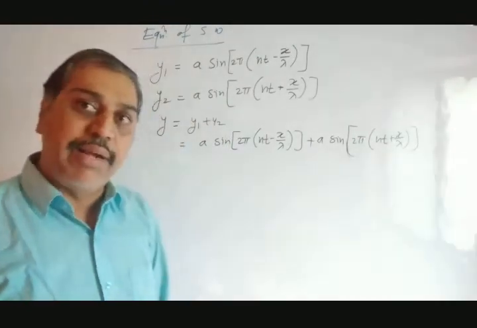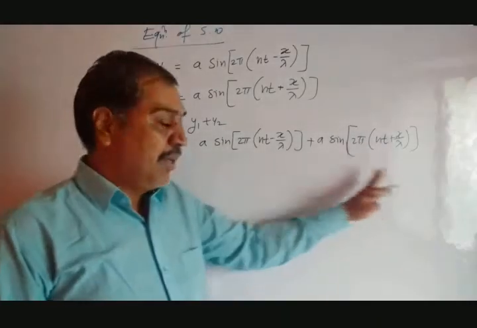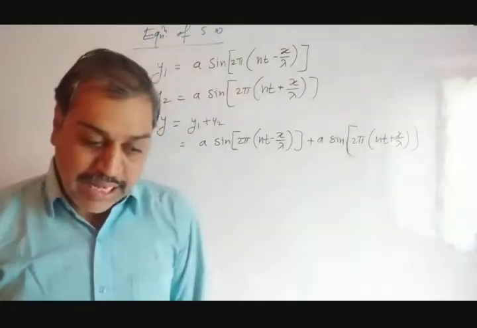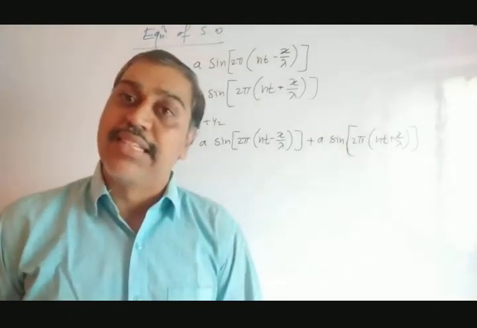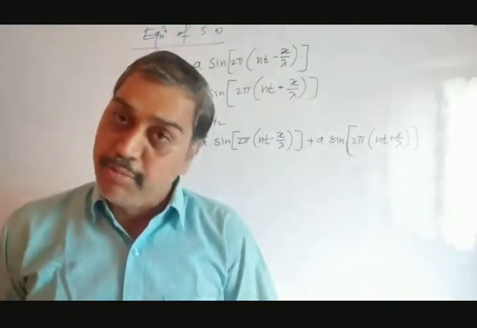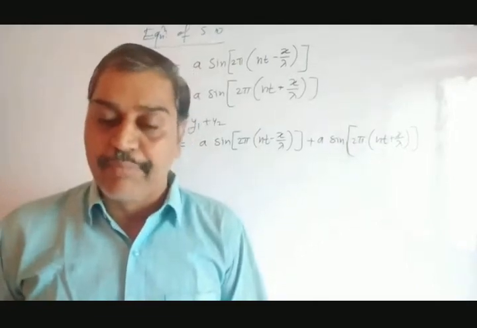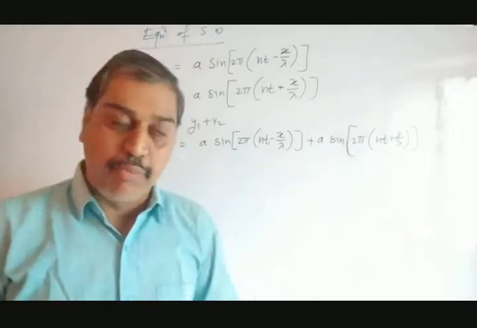There is a trigonometrical mathematical formula. Sine c plus sine d is what? 2 sine of (c plus d) by 2 into cos of (c minus d) by 2. That was given in your book also. By using that formula, so we have to use, what is the formula for sine?